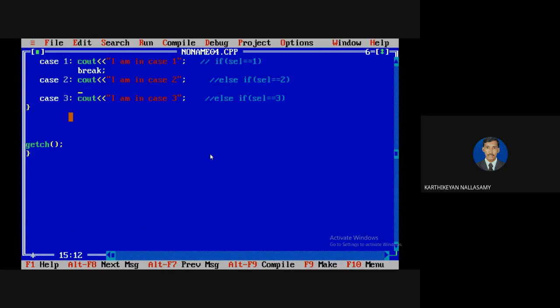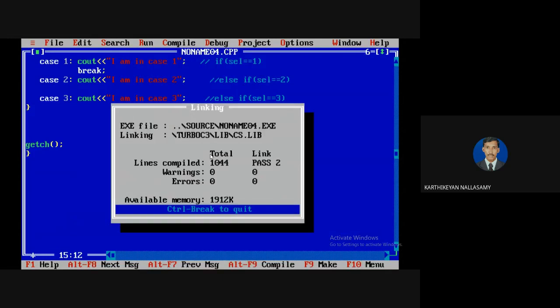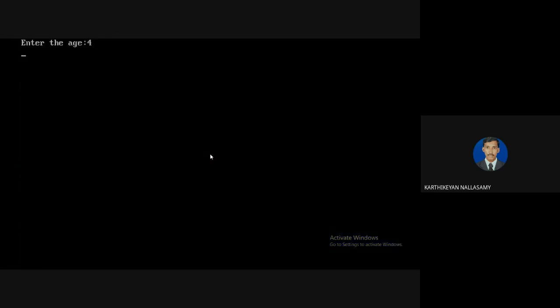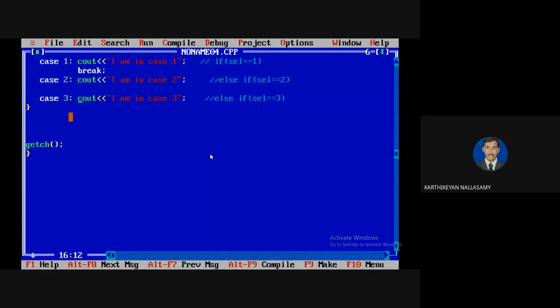In case I run it and the input is 4, case 4 is not here, so it won't execute anything. For that we have to use a default case, so that you can say your option is wrong. Normally, if you go for any competitive examination, they will avoid using a break and ask you for the output. In this case you have to execute all the cases until you reach a break, or until you reach the end.